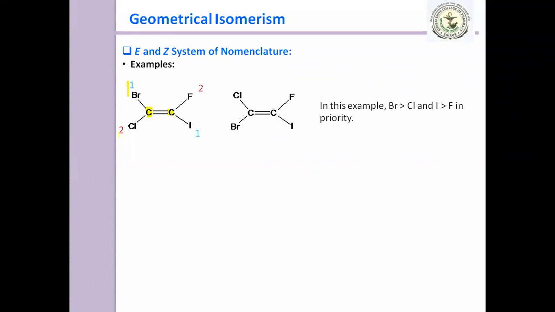then number two. So the 1 and 2 which come on the opposite side, we consider as E, and those priorities which are present on the same side, you have to denote as the Z isomer. Clear?